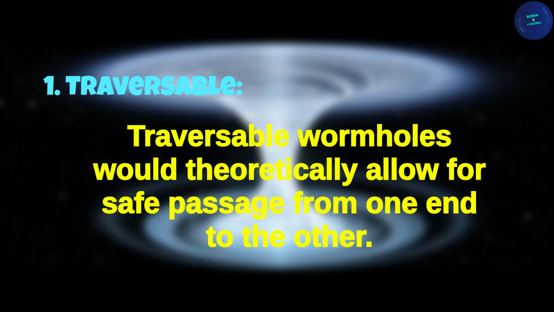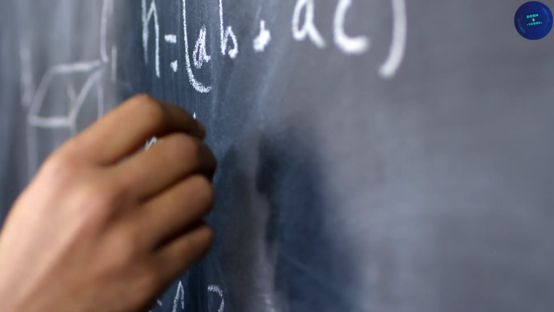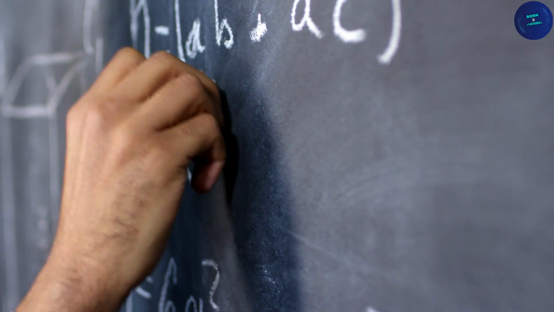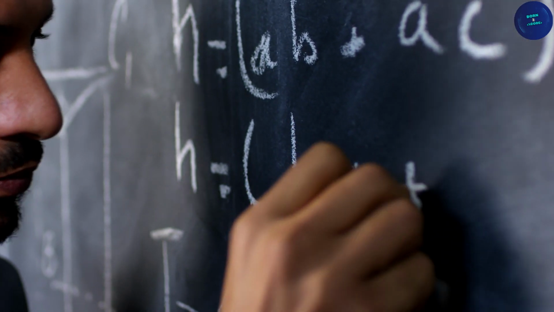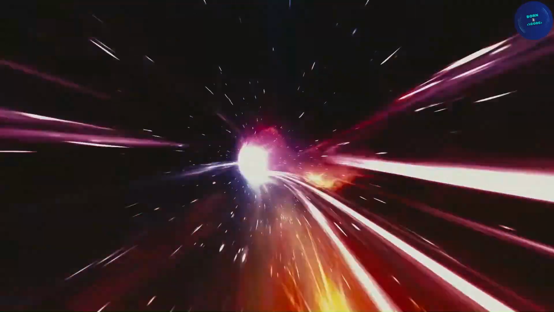Traversable wormholes would theoretically allow for safe passage from one end to the other, while non-traversable wormholes would either collapse too quickly or be too small for anything to pass through. While wormholes are mathematically consistent with the laws of physics, there is currently no experimental evidence to confirm their existence. Additionally, even if wormholes do exist, creating and stabilizing them would require technologies and understanding far beyond our current capabilities. Thus, while wormholes are a fascinating concept in theoretical physics and science fiction, their practical realization remains purely speculative.